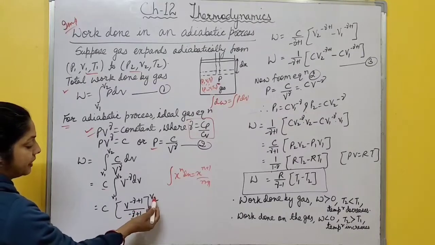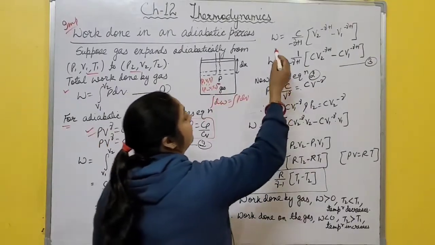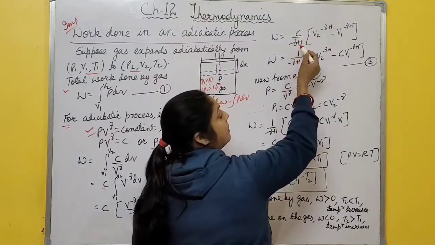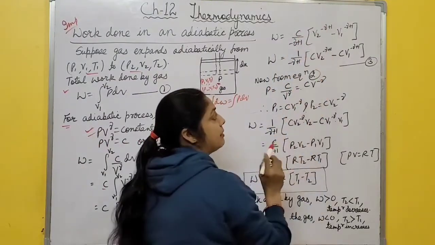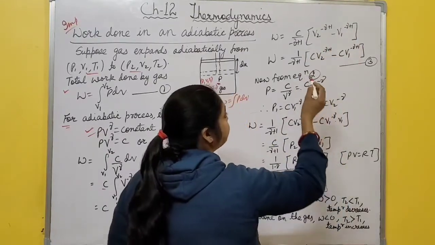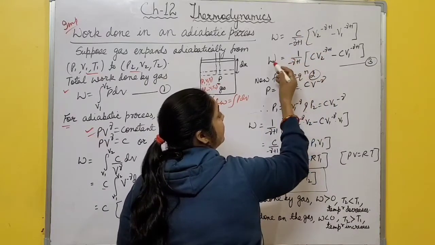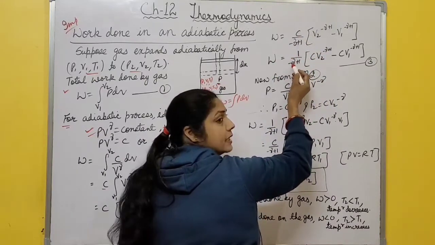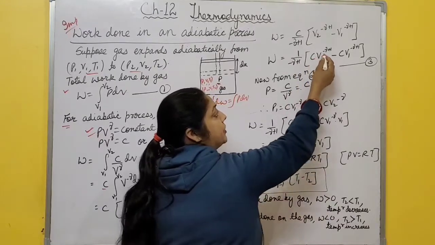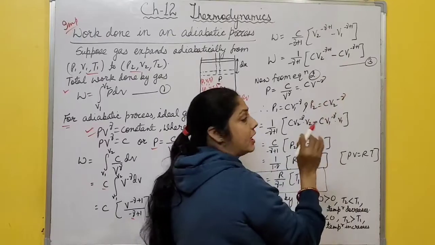Now putting the upper limit and then the lower limit, upper limit minus lower limit, it becomes W equal to C by minus gamma plus 1 into V2 to the power minus gamma plus 1 minus V1 to the power minus gamma plus 1. Now take C inside this bracket. So it becomes W equal to 1 by minus gamma plus 1 into C V2 to the power minus gamma plus 1 minus C V1 to the power minus gamma plus 1.